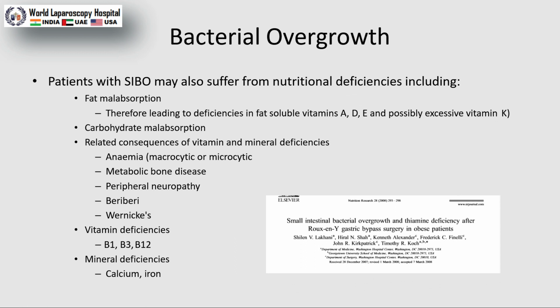Related consequences of vitamin and mineral deficiency would be anemia, metabolic bone disease, peripheral neuropathy, and encephalopathy. Vitamin deficiencies, B1, B3, and B12, are very common. And mineral deficiency, calcium and iron, is very common because there is less gastric acid production, either it's restrictive or malabsorptive, or the absorption site is also bypassed. That's why these nutrition deficiencies are common.